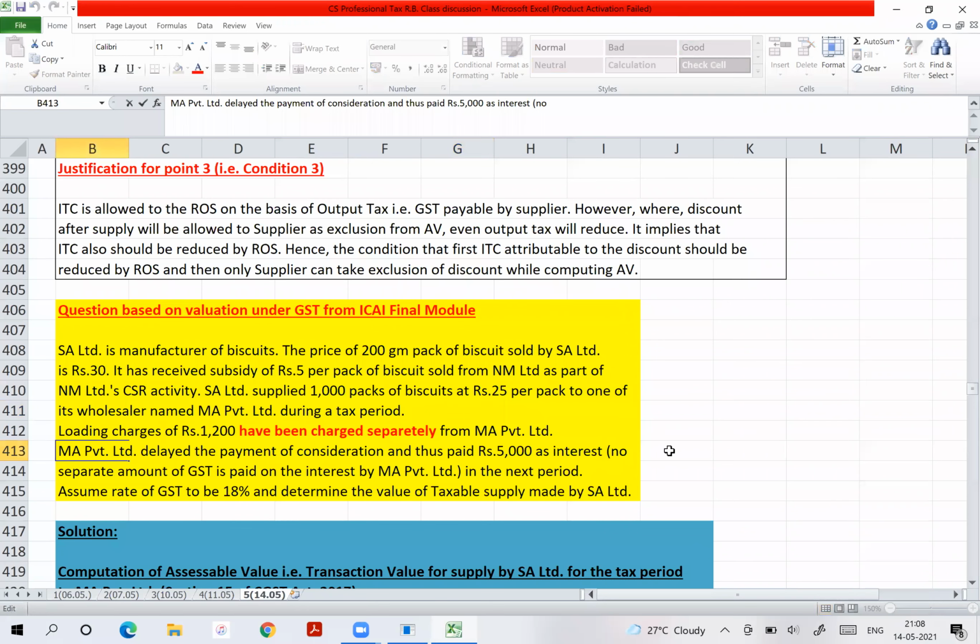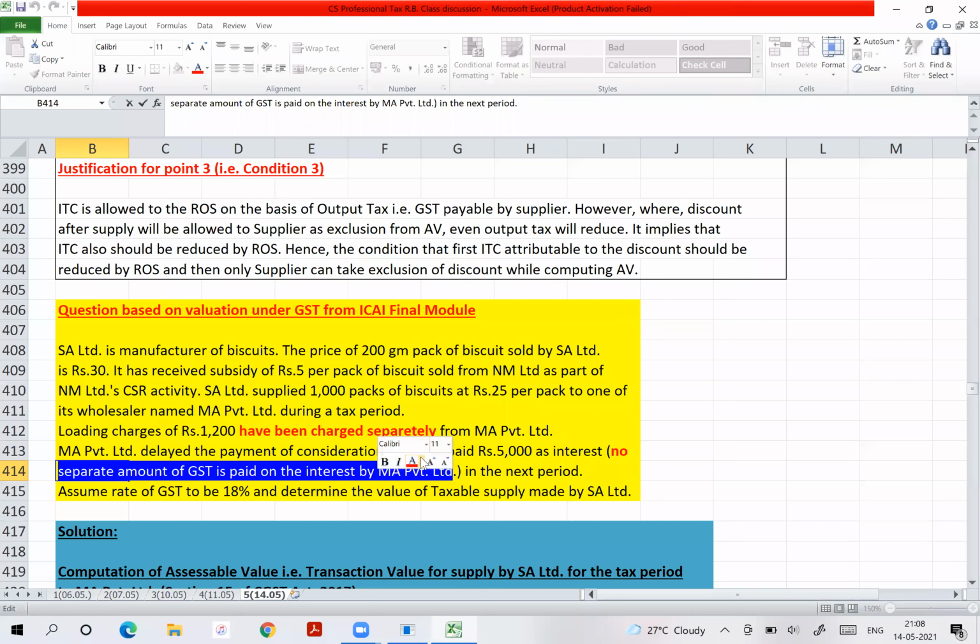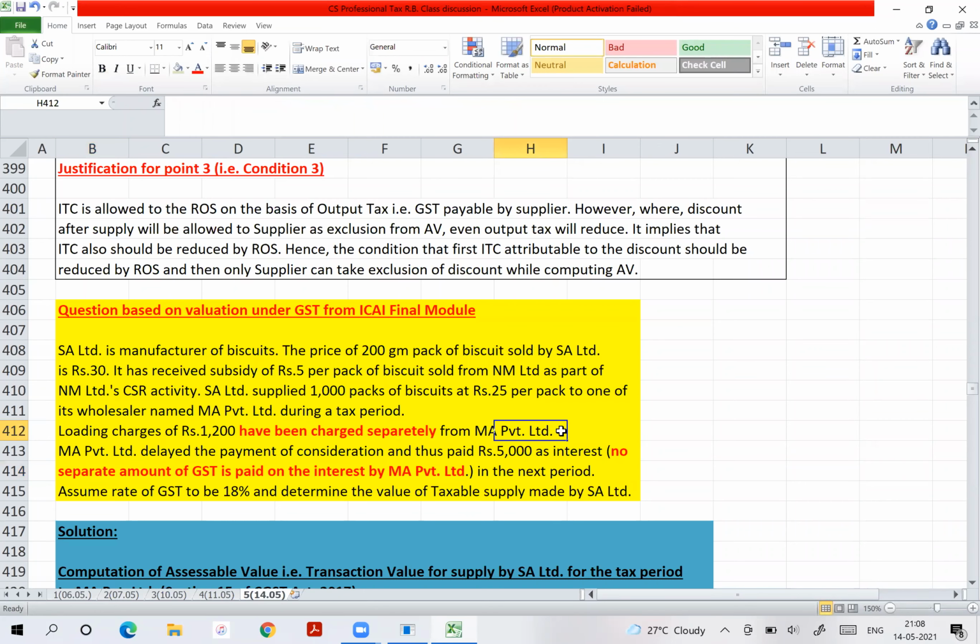no separate amount of GST is paid on the interest. So don't you think that interest amount of 5,000 is including GST? So what will you do? If interest amount of 5,000 is including GST of 18%, can you afford to add full 5,000? Yes, you will not take the full 5,000.